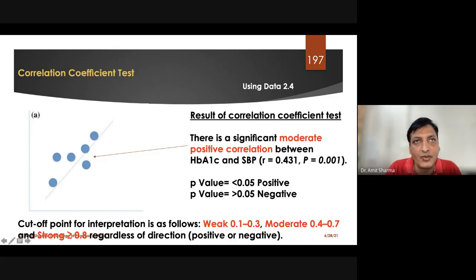In correlation, we can directly run the test and find out how much the correlation is in terms of negative or positive, along with moderate, mild, and strong, which are the standard options where we get the answer.